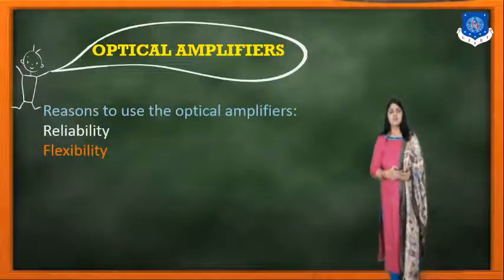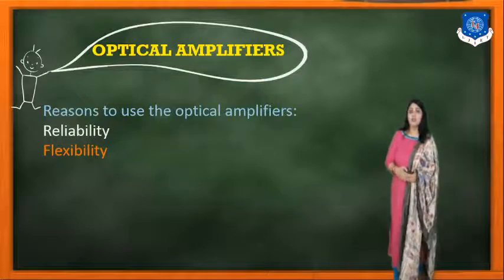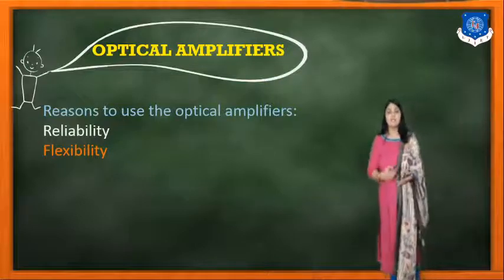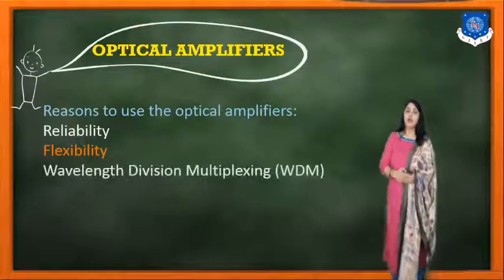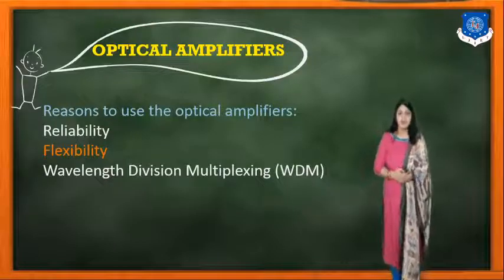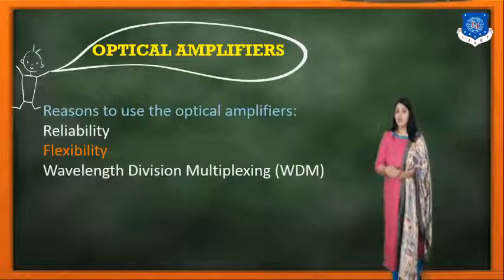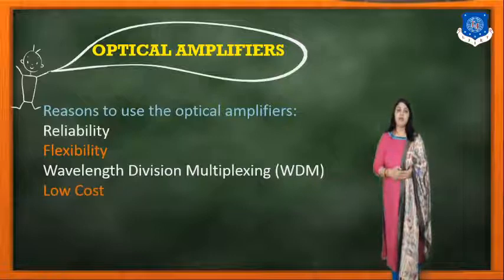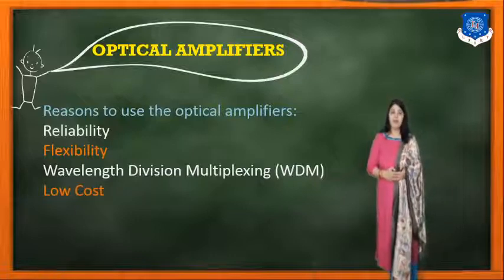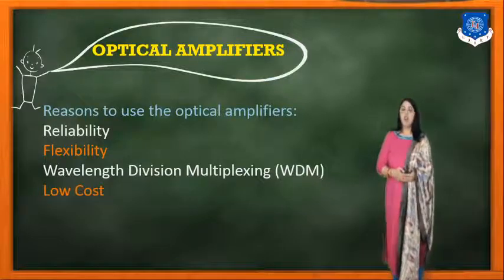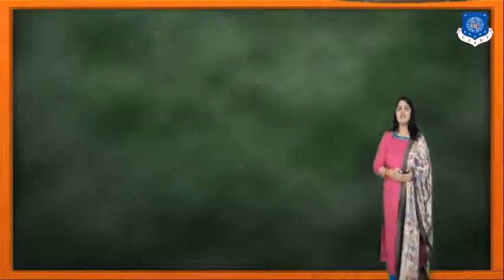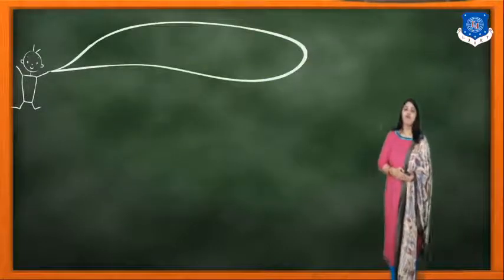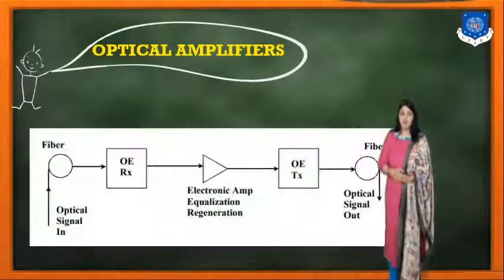There are various advantages, or reasons, to use the optical amplifier: reliability, flexibility, use of wavelength division multiplexing, as well as low cost. So these are the reasons to use the optical amplifier in optical communication.